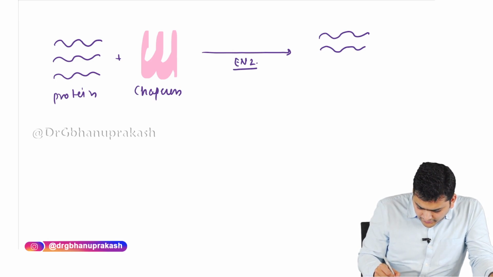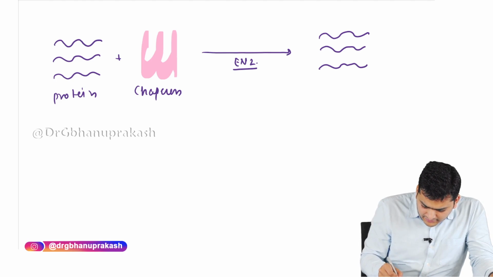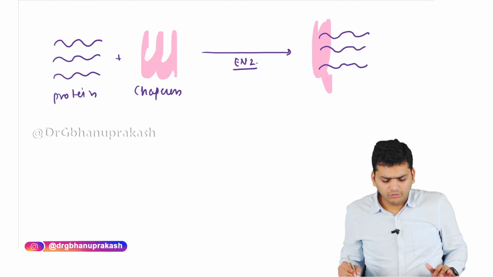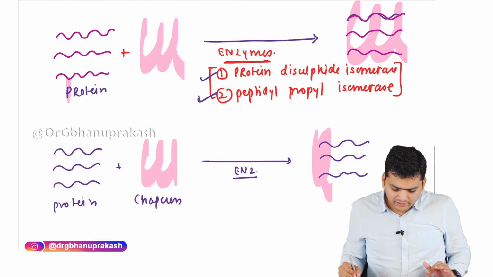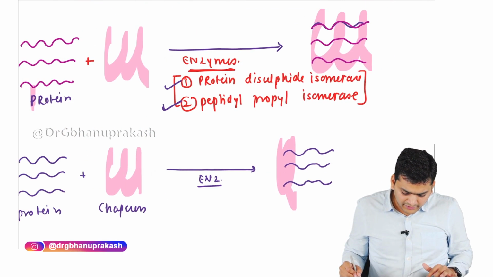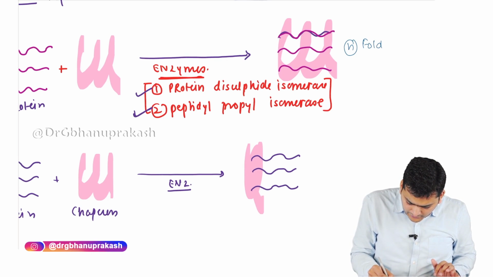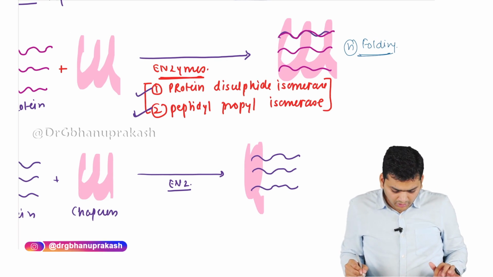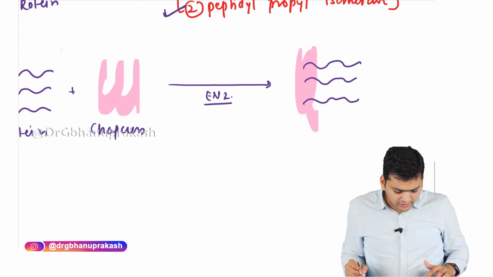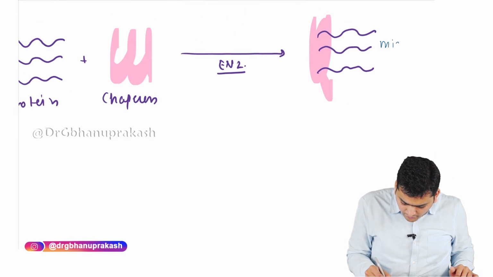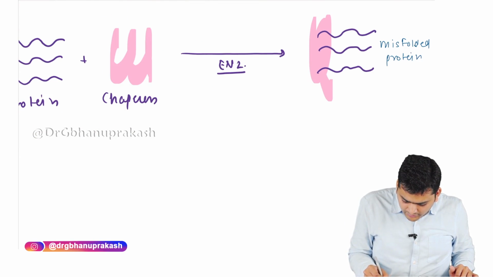Now the protein folding, let's say, occurred like this. Now this is not normal. Normally the folding should look like this. This is the normal folding. But here you can easily appreciate that the folding does not occur properly. This is called misfolding, or misfolded protein.